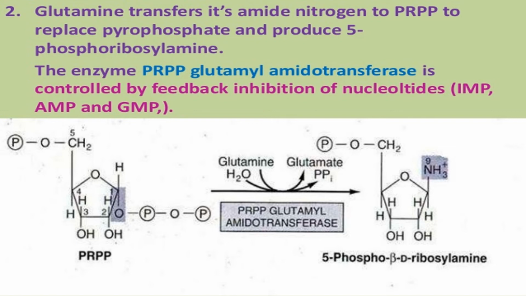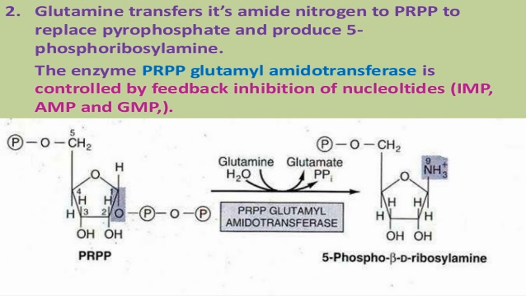Here the pyrophosphate's phosphate group is on the alpha position, but when the amide nitrogen of the glutamine is added and itself is converted into glutamate, it is converted into beta D ribosylamine. It is added on the beta position, and this alpha configuration of the ribose is converted into the beta D ribosylamine.